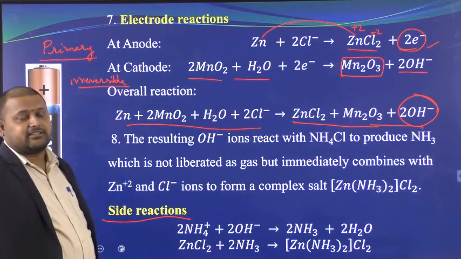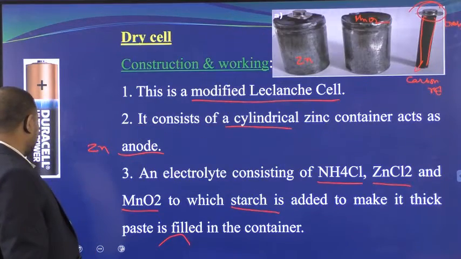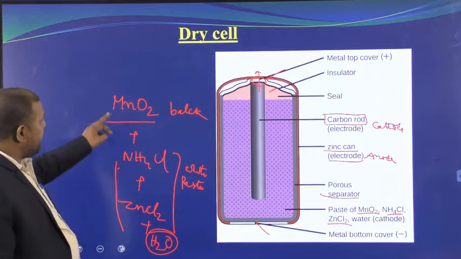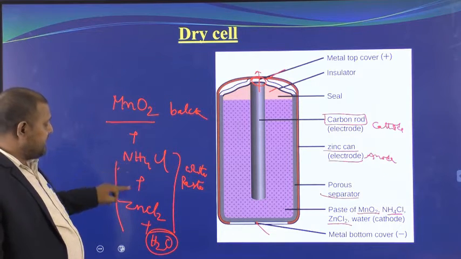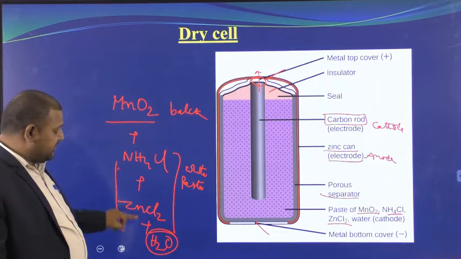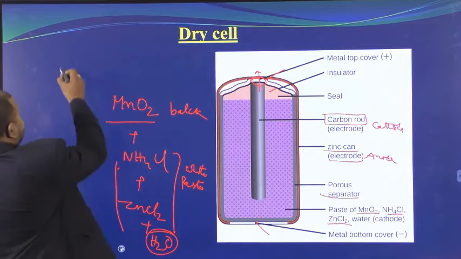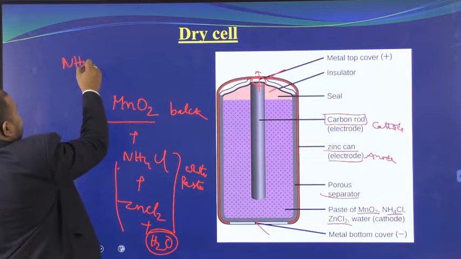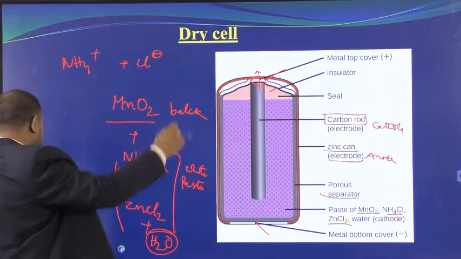What are the side reactions? If you remember clearly, I showed you previously, and again I am showing you: along with MnO2, we have added a paste of ammonium chloride, ZnCl2, NH4Cl, H2O and a little amount of starch. So NH4Cl means NH4+ and Cl-. This Cl- attacked the zinc.